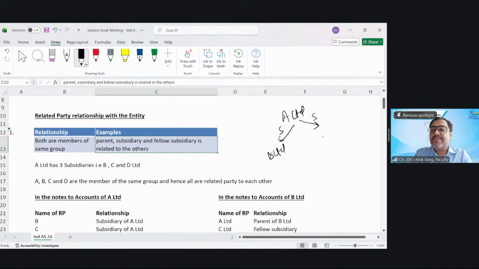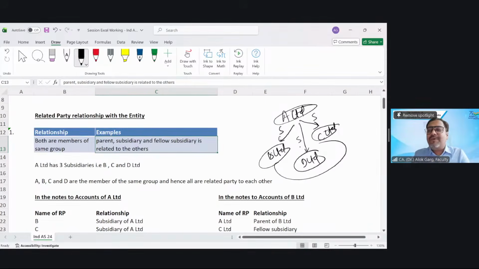A Limited has a subsidiary, C Limited. A Limited has another subsidiary, D Limited. Tell me, who are the members of the same group? A, B, C, and D. A, B, C, D are the members of the same group. Parent, subsidiary, fellow subsidiary, all are members of the same group.